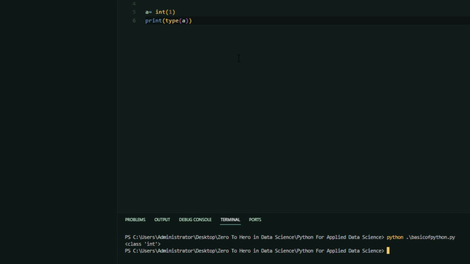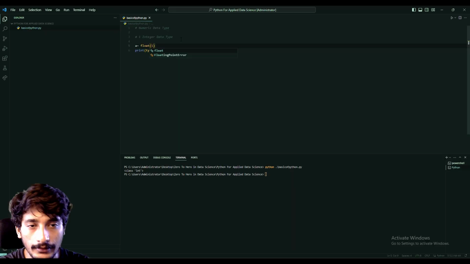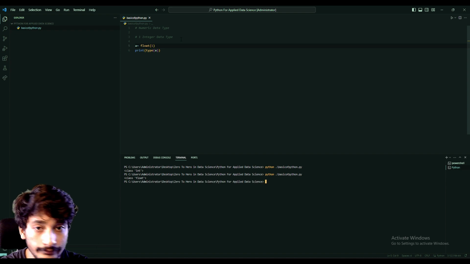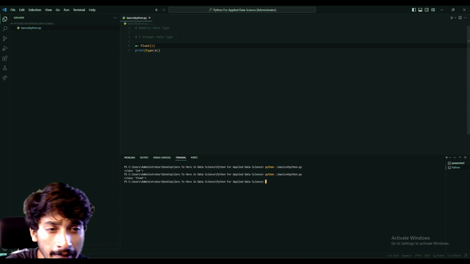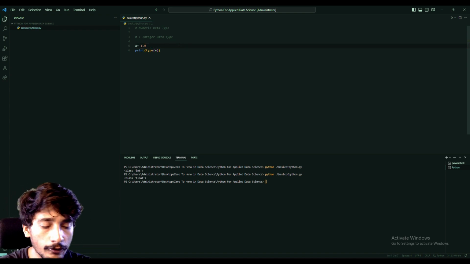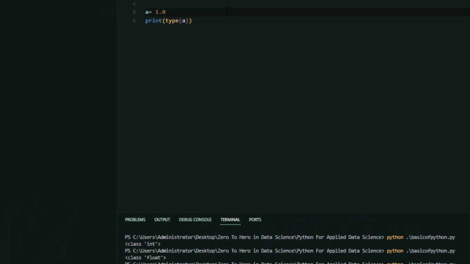Here we could find this is integer. Could you do it for float? Yes. To do it for float, you just need to change it to float, and now it will show the data type float. You don't necessarily need to type float. You could just assign the variable 1.0, and it will also print float. Now let us print it.